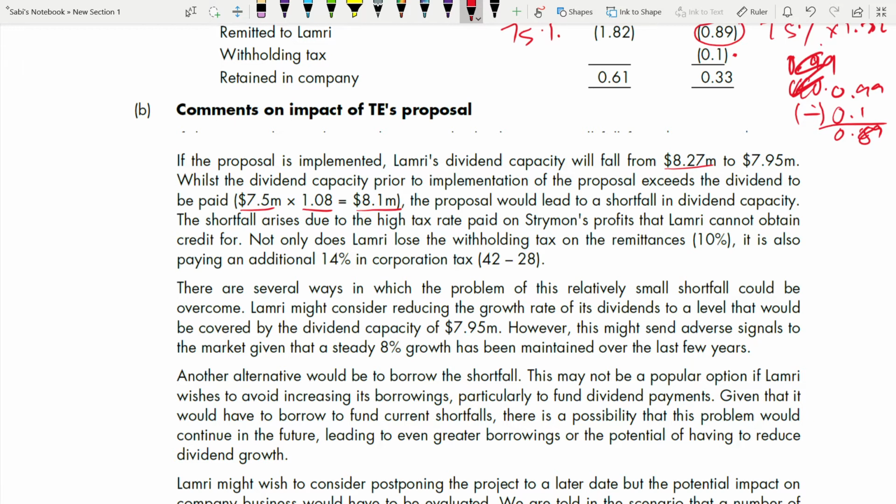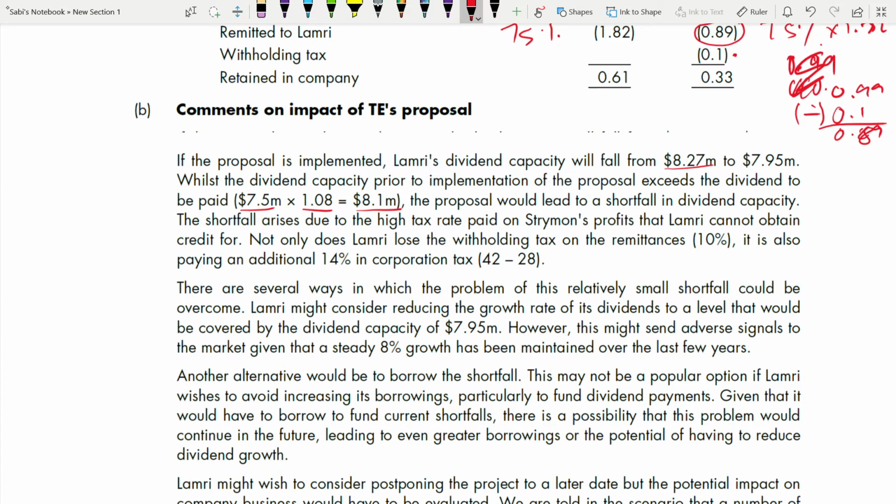The shortfall arises. Why? Okay, now they are saying the shortfall is there, but why is this shortfall? Shortfall arises due to high tax rate paid on Strymon's profit that Lamri cannot obtain credit for. Just now I told you, Strymon is paying 42% tax, whereas Lamri is just paying 28%. How can he get the credit? He cannot obtain that tax credit. That's why that shortfall in dividend capacity.